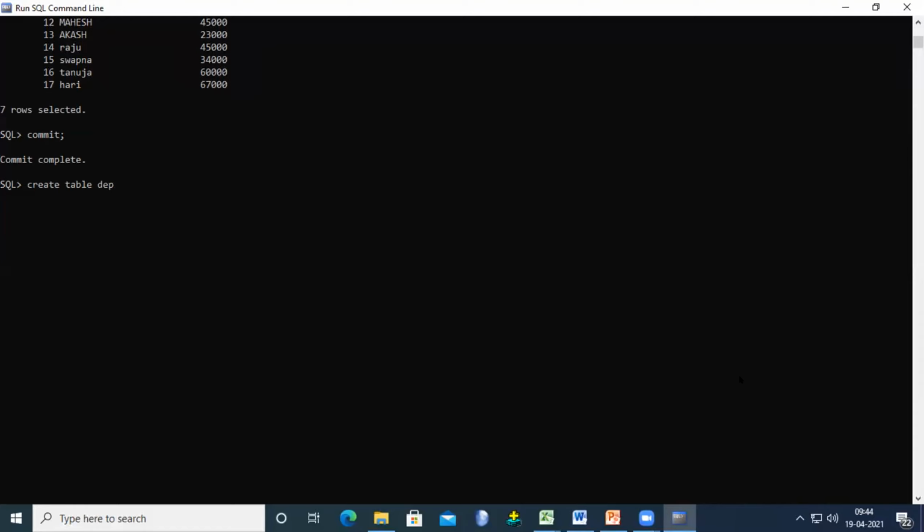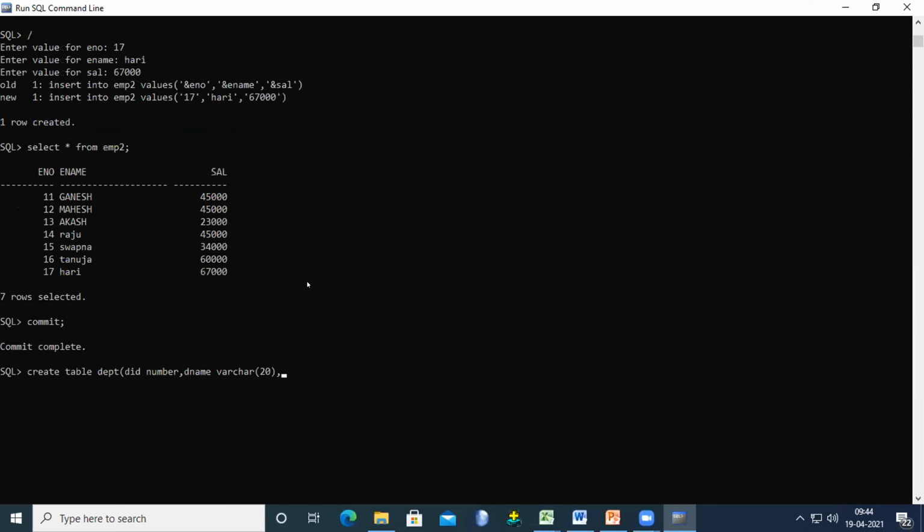Now we are creating one table, department DEPT, and here consider DID with data type number and dname with data type varchar of 20. Now here we try to maintain the equal column from the other table. Which one will be treated as the equal column here?